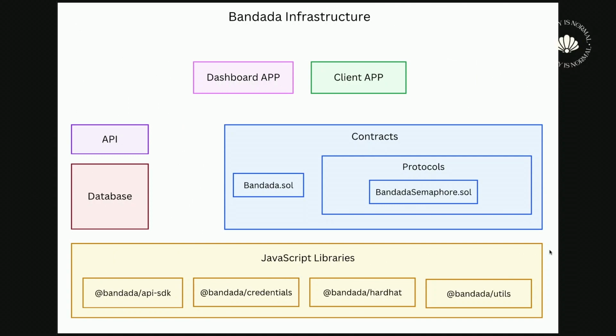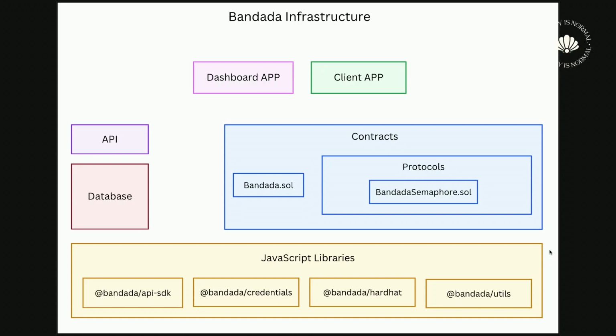So this is the Bandada infrastructure. Bandada has a dashboard app, so you can interact with the infrastructure using it. You can get some information there, create groups, and do some things there. It also has a client app, which is like a demo app to interact with the infrastructure and to join a group and things like that. It also has an API and a group of endpoints to interact with the infrastructure and the database to save the data, and also some contracts.